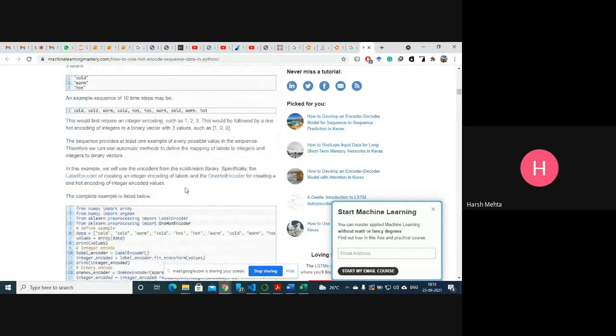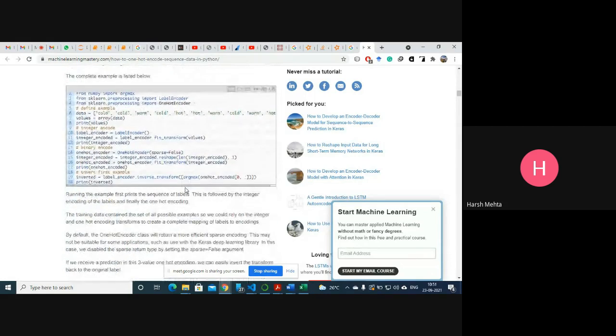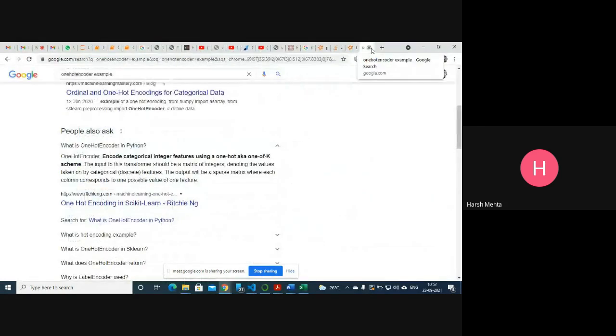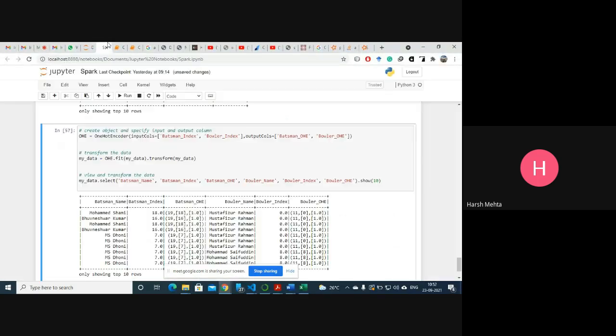And like that, we can apply one hot encoding. Okay, so this is how you can apply one hot encoding. So you can apply this categorical data to one hot encoding.